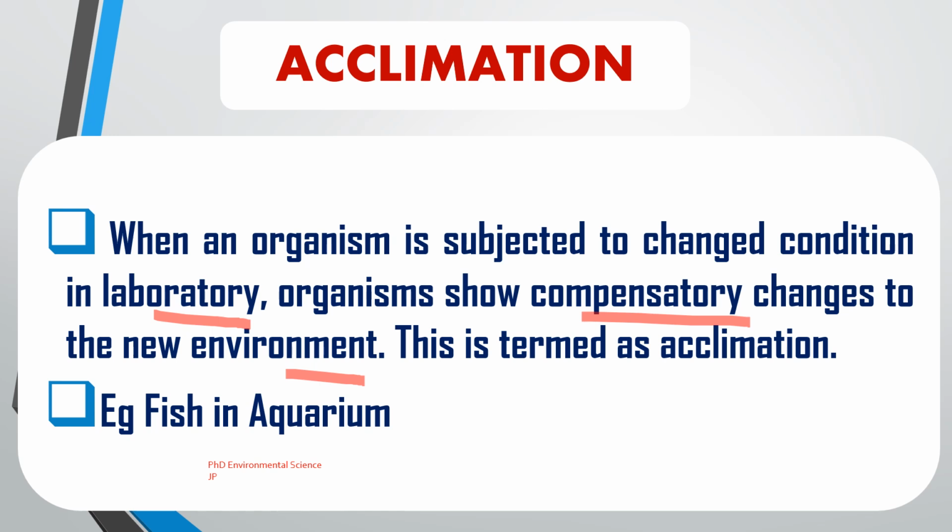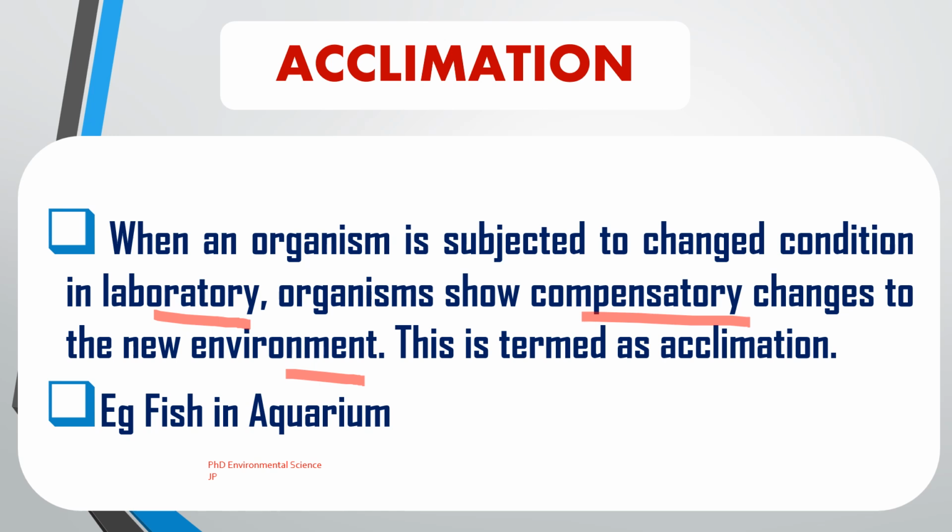So the key features of acclimation include a controlled environment. It happens when scientists deliberately alter environmental variables such as temperature, light, humidity, or water conditions to observe how organisms adjust. Then physiological and behavioral adjustments: organisms respond to the changes by altering their metabolism, enzyme activity, or behavior to maintain proper function under the new conditions. Then reversible: like acclimatization, the changes that occur during acclimation are usually reversible if the organism is returned to its original conditions.